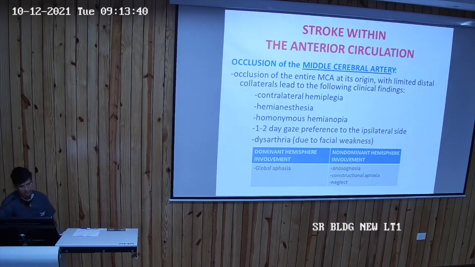Global aphasia means the patient has Broca's as well as Wernicke's aphasia. But when the non-dominant hemisphere is involved, the patient will have anosognosia along with constructional apraxia and neglect. So these are the differences when the dominant hemisphere is involved and when the non-dominant hemisphere is involved.